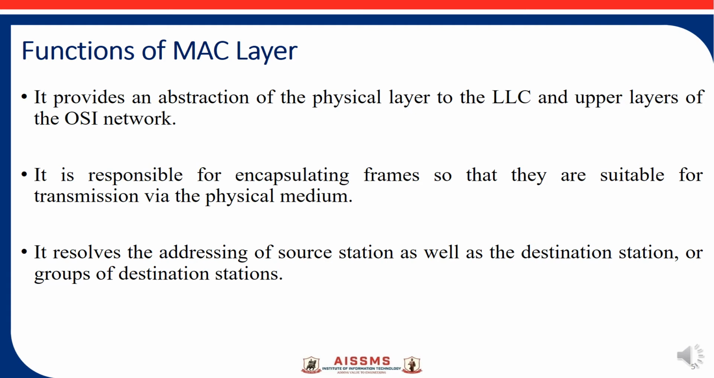So this MAC layer is used to provide the functions to the upper layer of the OSI model. So it is also responsible for encapsulating frames so that they are suitable for the transmission via the physical medium. As we have already know, the data transmission in the data link layer are carried out with the help of different frames. So to encapsulate these frames, we are going to use the MAC layer. So it also resolves the addressing of source station as well as the destination station or group of destination stations.